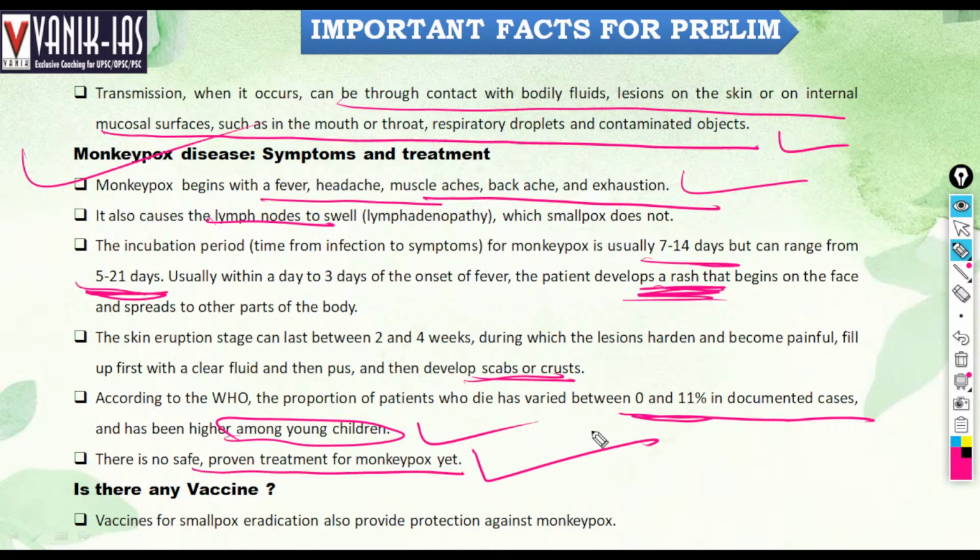It develops lesions and has a longer incubation period than COVID-19. It causes similar symptoms to smallpox, but is more severe, and it also causes the lymph nodes to swell, right? Vaccines for smallpox eradication also offer protection for monkeypox. Those vaccines which are used for smallpox can be used for monkeypox, as both have similar symptoms.